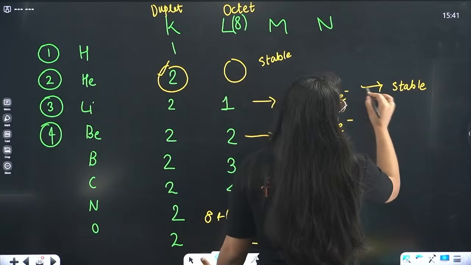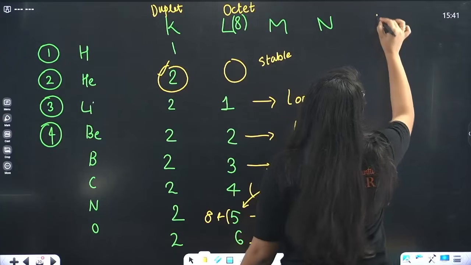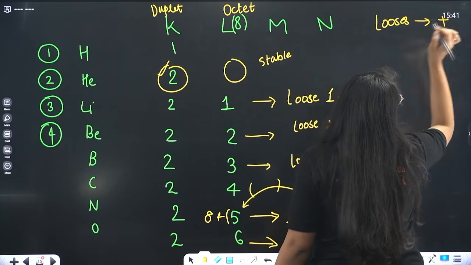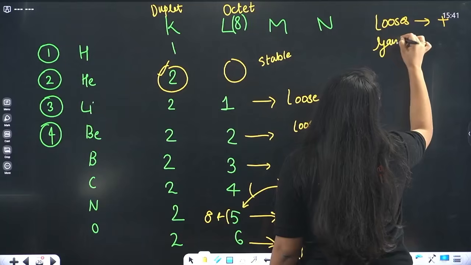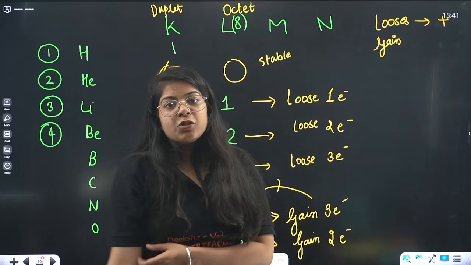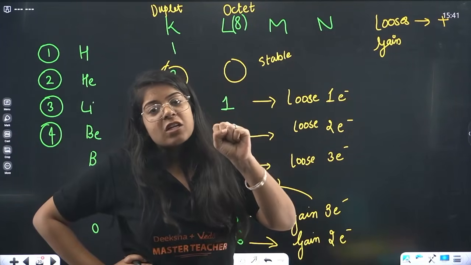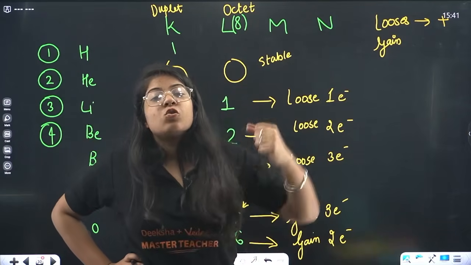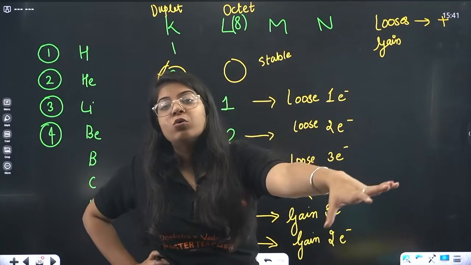Whenever something loses an electron, it gets a positive charge. Whenever it gains an electron, now you use some common sense. Electron is a negative charge, so if it is gaining electrons, it will become negative, right? If it is losing electrons, negative charge is going out from the atom.